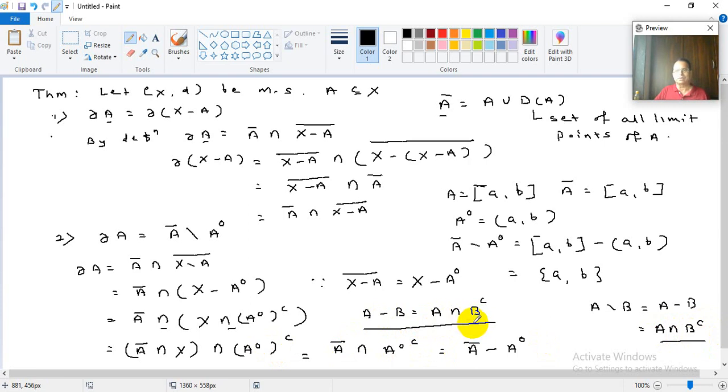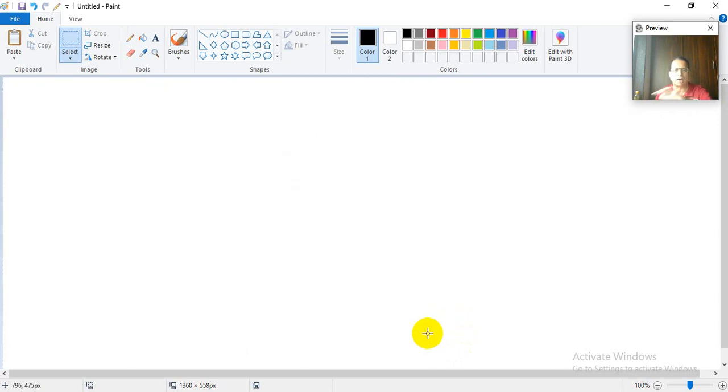So I hope you understand this proof. Nothing difficult in that. We are only playing with set theory and previous results about interior and closure of the set and all those things. So I hope you understood these two proofs. They are very simple. Now coming to the third part. We'll prove the third part now.